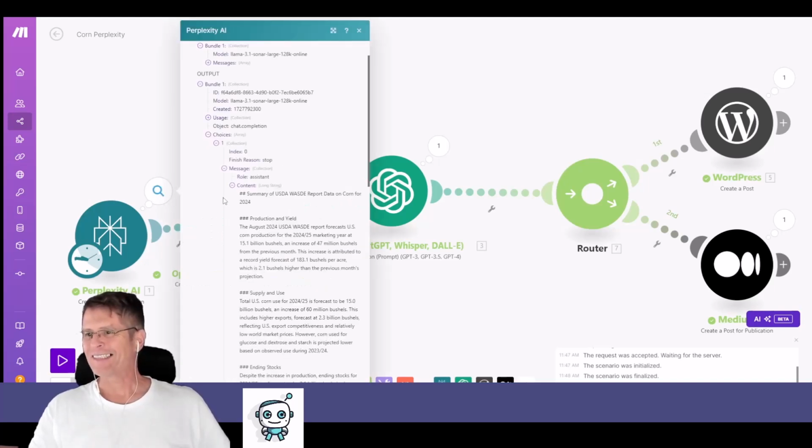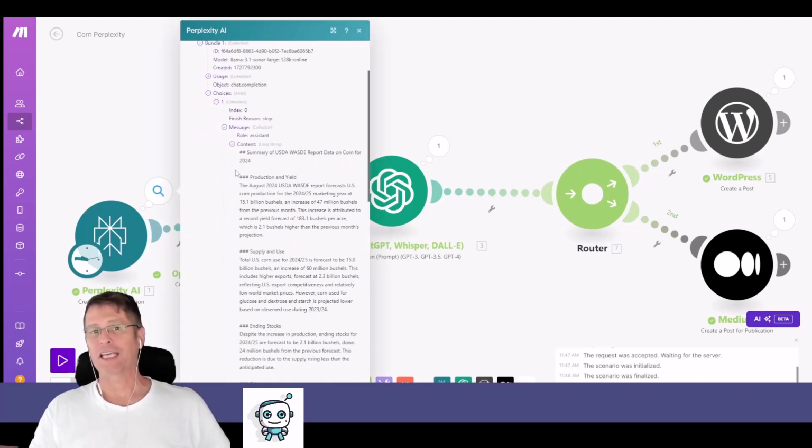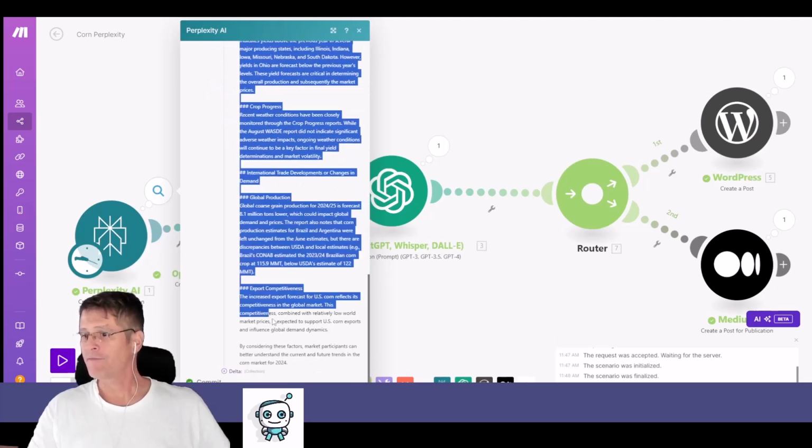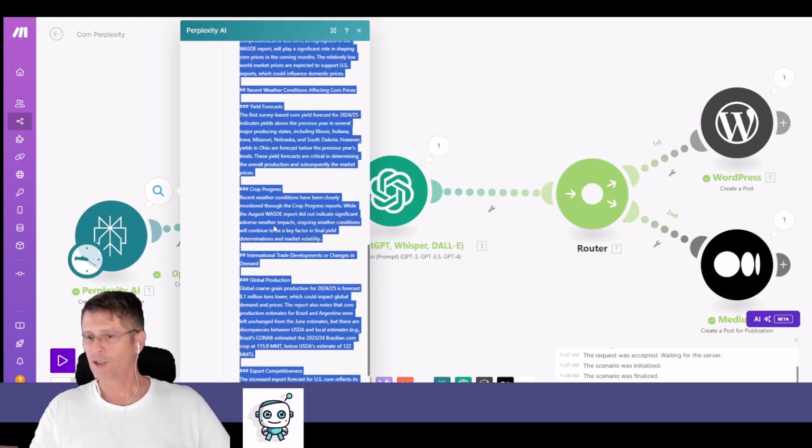So here I dig down to where the content actually came out from this automation, and I'm going to copy this and I'm going to bring it over to ChatGPT. I'm going to tell it that I have this report and that I want it to tell me what it can do to help me with reporting or expanding on this report.